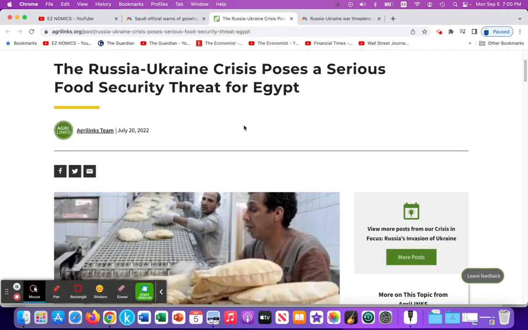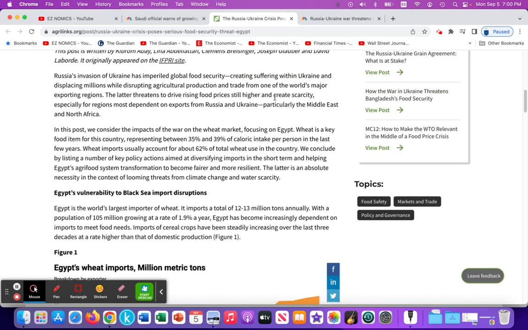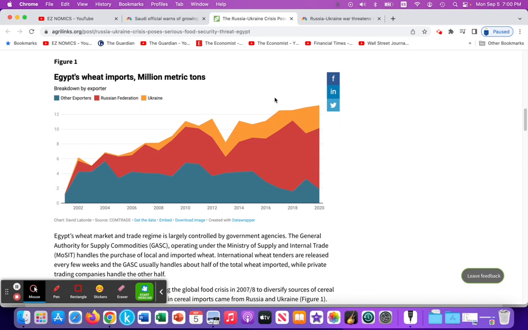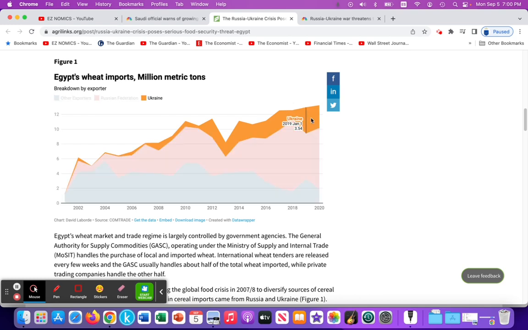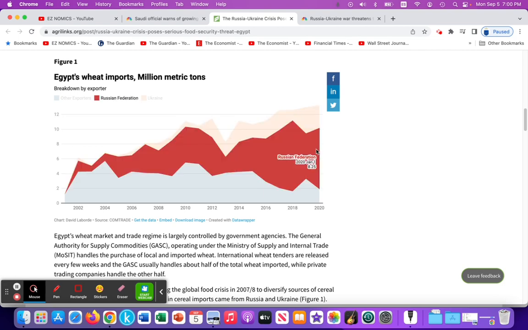Another article I used to develop the paper two is this one here. Russia-Ukraine crisis poses a serious food security threat to a particular nation, in this case, Egypt. And in this article, they provide some data regarding Egypt's dependence on wheat imports. So here we can see that Ukraine provided approximately 3.54 million metric tons to Egypt, whereas Russia provided about 8.25 million metric tons to Egypt.